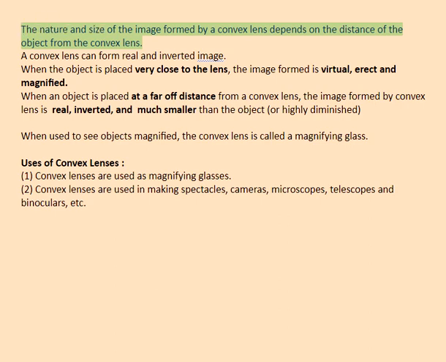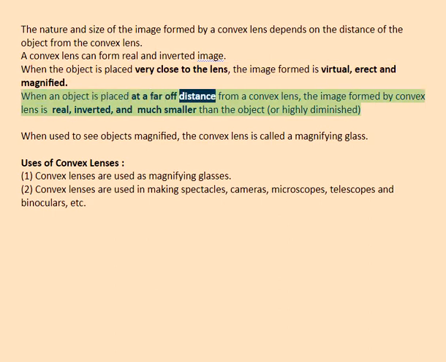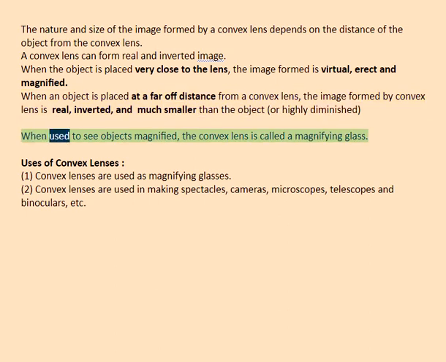The nature and size of the image formed by a convex lens depends on the distance of the object from the convex lens. A convex lens can form a real and inverted image. When the object is placed very close to the lens, the image formed is virtual, erect and magnified. When an object is placed at a far-off distance from a convex lens, the image formed is real, inverted, and much smaller than the object, or highly diminished. When used to see objects magnified, the convex lens is called a magnifying glass.